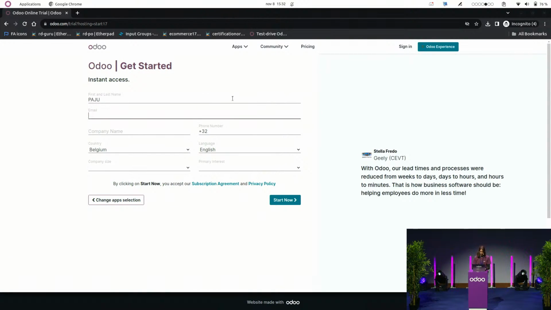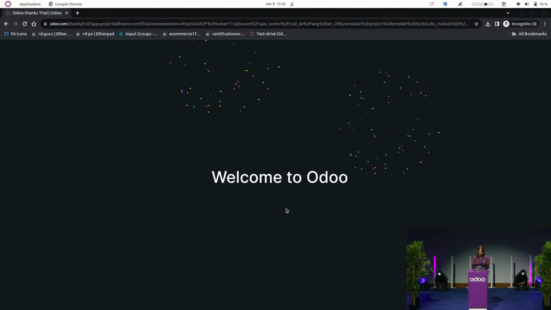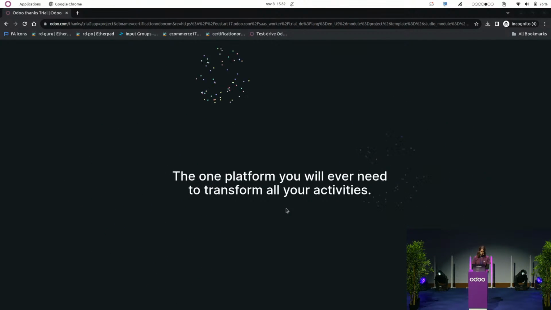So I'm going to fill in the form. I'm going to give my email, the company name, let's call it certification.odoo.com. Phone number doesn't really matter. The company size, and I will say that I want to use Odoo in my own company. And I'm going to start my database from here. So now Odoo is building my database from scratch in version 17.